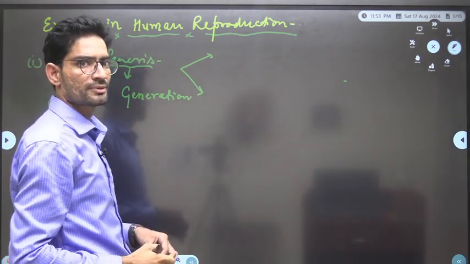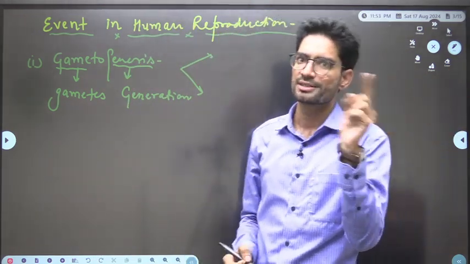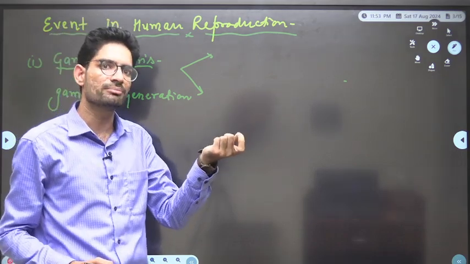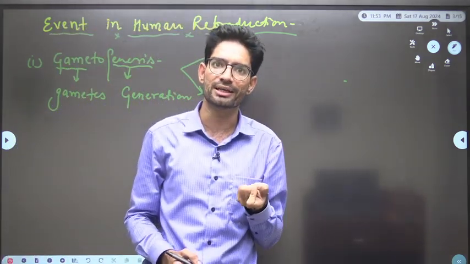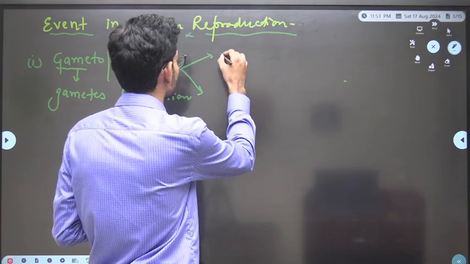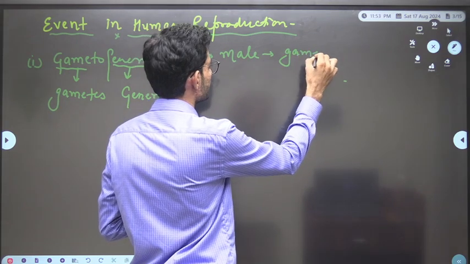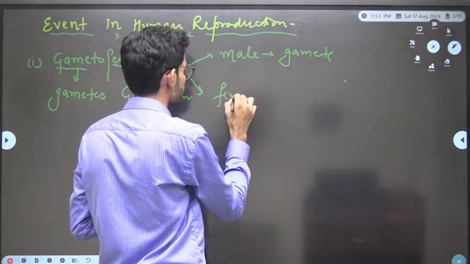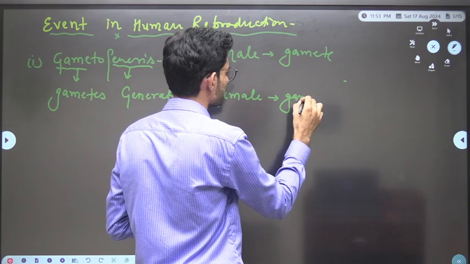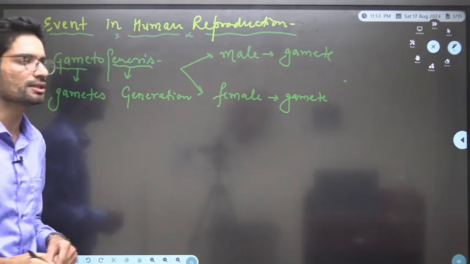So, humans are unisexual individuals. What does it mean? Unisexual means that one individual will form one type of gamete and the other will form the second type of gamete. In the animal kingdom, there are many examples where the same individual can produce both male and female gametes, which is a kind of bisexuality. But humans are unisexual. The male individual forms the male gamete and the female individual forms the female gamete. Yes or no? So we have two types of gametes, both produced by different individuals.